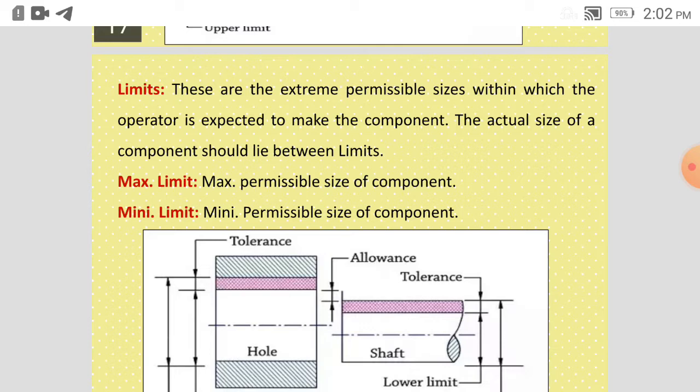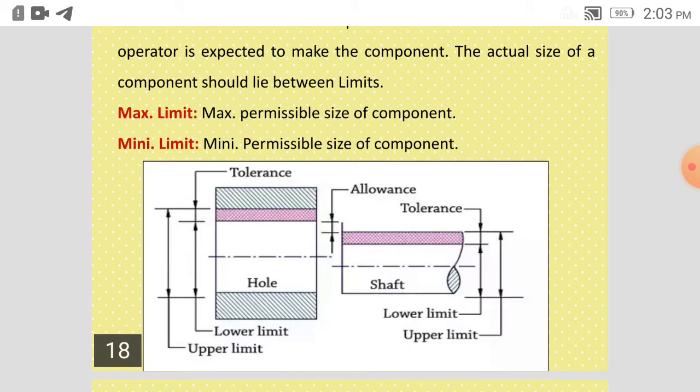So the limit is the extreme permissible size within which the operator is expected to make the component. If it goes beyond that, then it can be reworked or scrapped. If it is below the limit, it is to be scrapped. If it is above the limit, it can be reworked. The actual size of a component should lie between limits. So whatever is produced should be between the maximum limit and minimum limit. Maximum limit is the maximum permissible size of the component, and minimum limit is the minimum permissible size of the component.